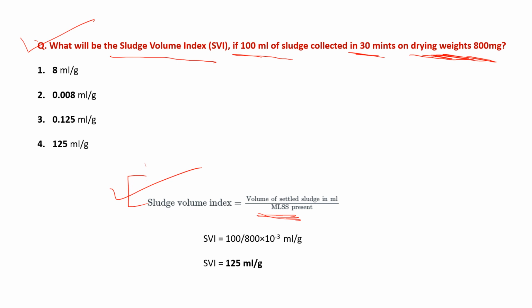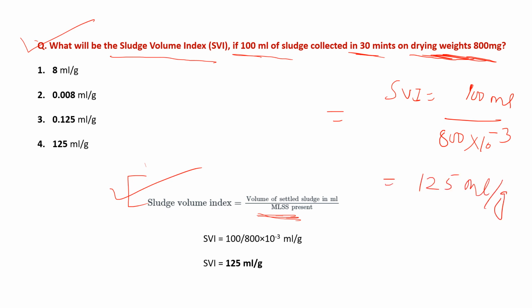Okay, so the milligram is converted into the gram. So the SVI is equal to volume of settled sludge, that is 100 ml, divided by MLSS, 800 milligram converted into the gram, so the right answer is 125 ml per gram. So let's check the option. So the right answer is fourth one, 125 milliliter per gram.